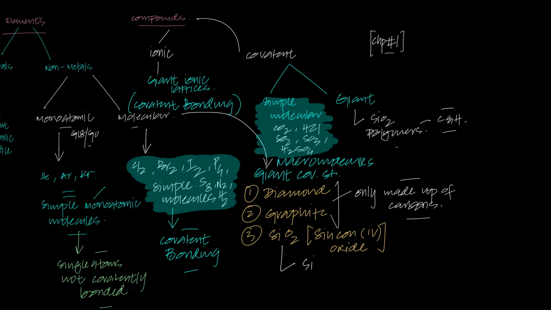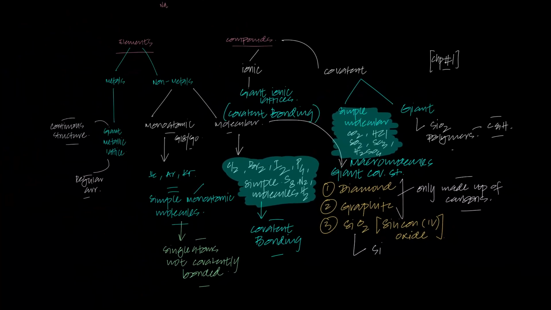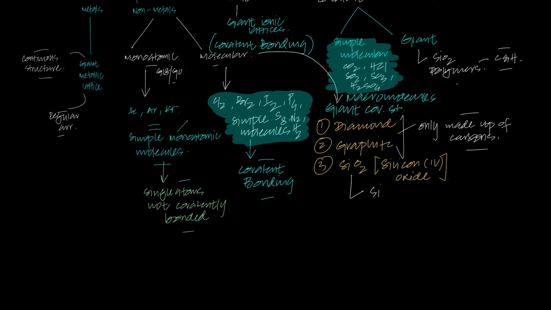Because understand, that's the beauty of chemistry. Understand that all the types that you've studied, giant metallic lattice, monoatomic structures, and then giant covalent lattices, giant covalent structures right here, all of these structures, other than the ones that are highlighted, only have one type of bonding.